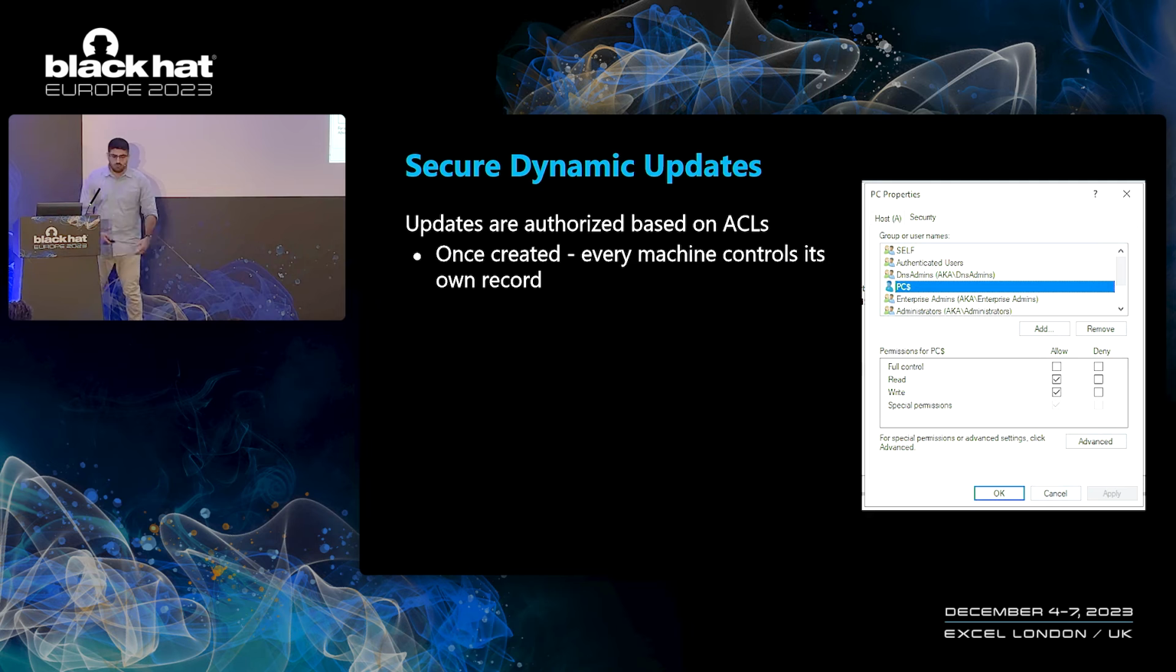And by default, whenever a machine creates its own DNS record by sending a dynamic update, it will be granted ownership and permissions over the record. So in the ACL that we see here, we're looking at a machine that is called PC. The DNS record is called PC. And we can see that the PC machine account has write permissions over the record. And again, the idea is that another machine will not have permissions in order to modify this record.